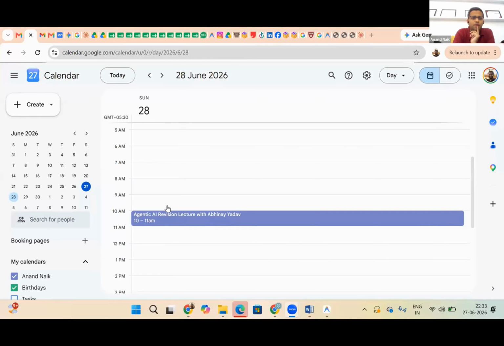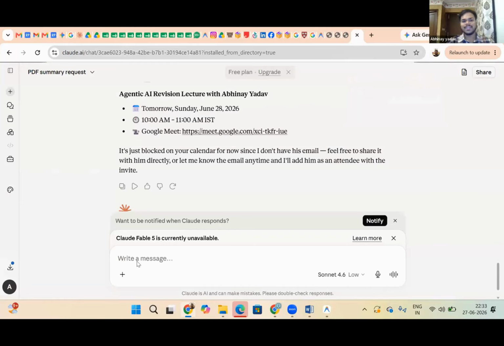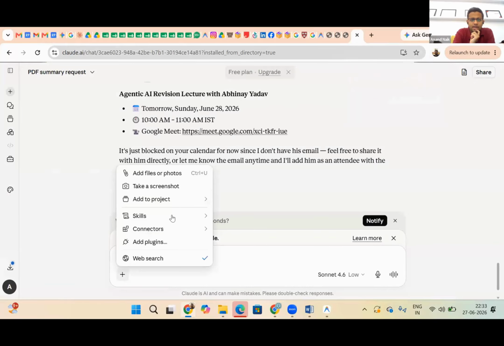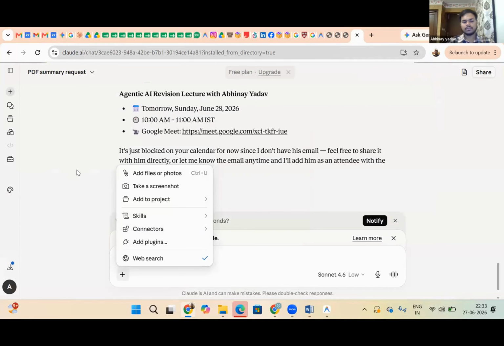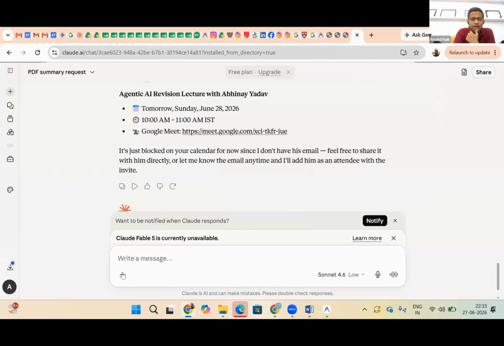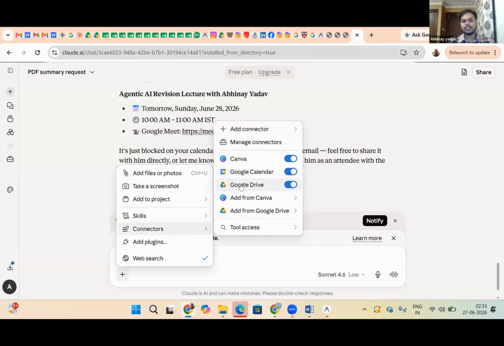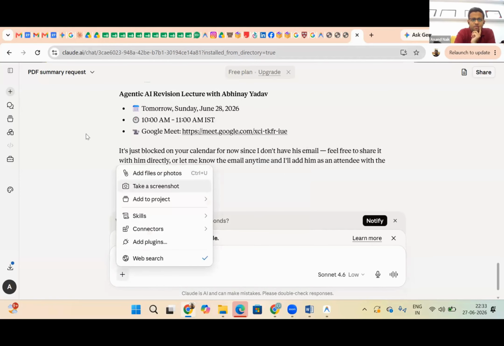You asked us to make an invite on Google Calendar. With the help of Claude, I booked a session with you tomorrow, Agentic AI Revision, 10 to 11. I hope you join that tomorrow. Using this Claude, I added Canva, Google Calendar, and Google Drive, as you asked us to add. Google Calendar I was able to book, and I used the Google Drive connector as well, and summarized one of my documents.